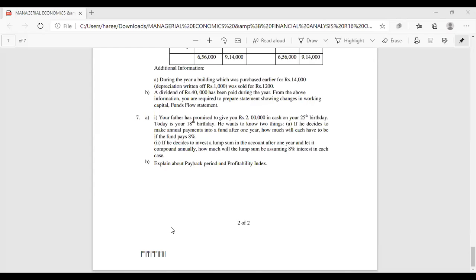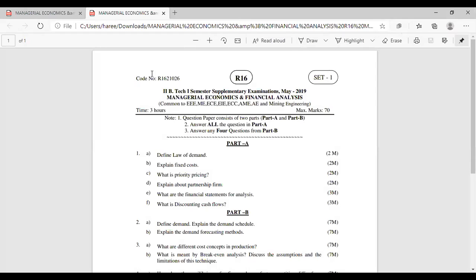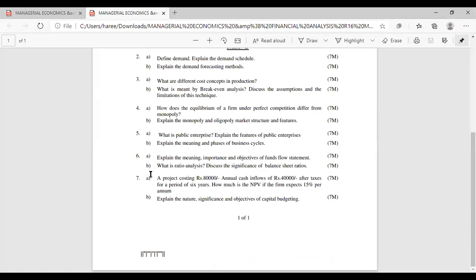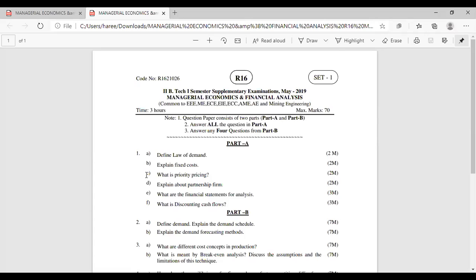So we'll see others also. May 2019 is the supply exams. In the supply exams we'll be having only one set. So, define the law of demand. Explain the fixed costs. What is priority pricing?